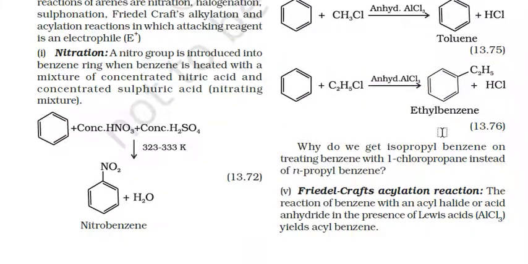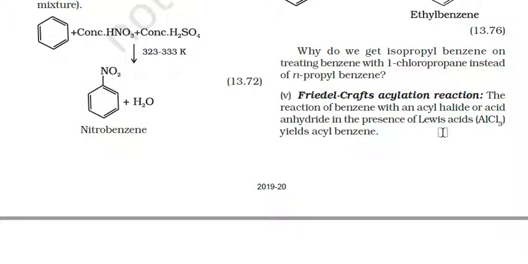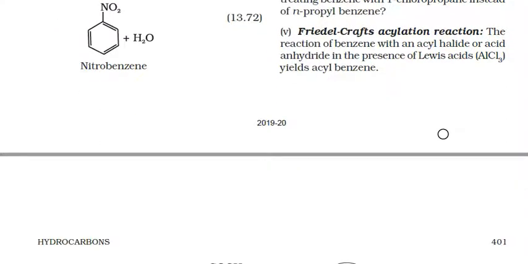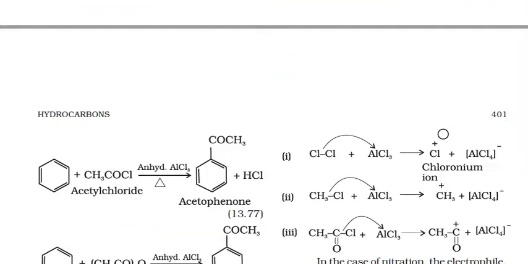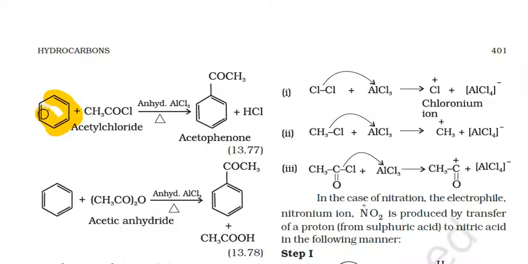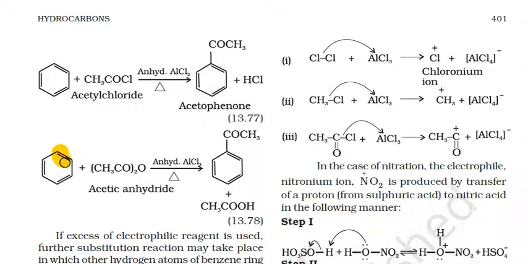Next is the Friedel-Crafts acylation reaction. The reaction of benzene with an acyl halide or acid anhydride in the presence of the Lewis acid AlCl3 yields acyl benzene. When benzene is treated with acetyl chloride in the presence of anhydrous AlCl3 and heated, acetophenone plus HCl is formed. Similarly, when benzene is reacted with acetic anhydride in the presence of AlCl3 and heated, acetophenone and CH3COOH, acetic acid, are formed.